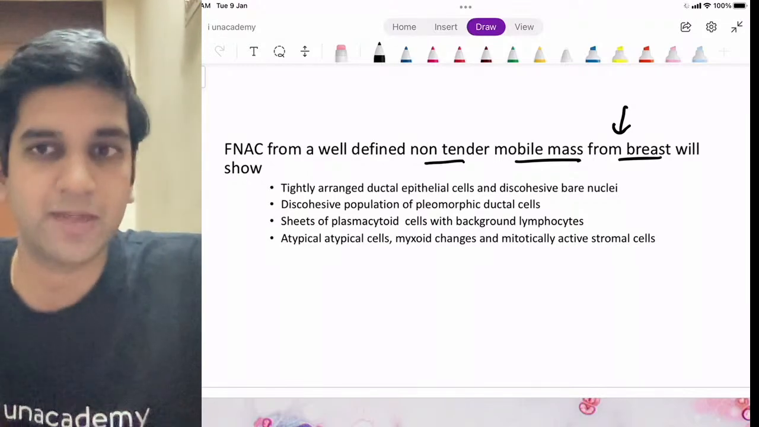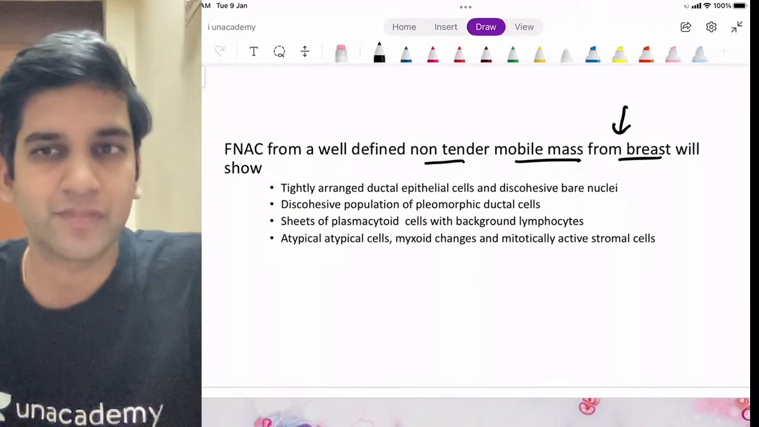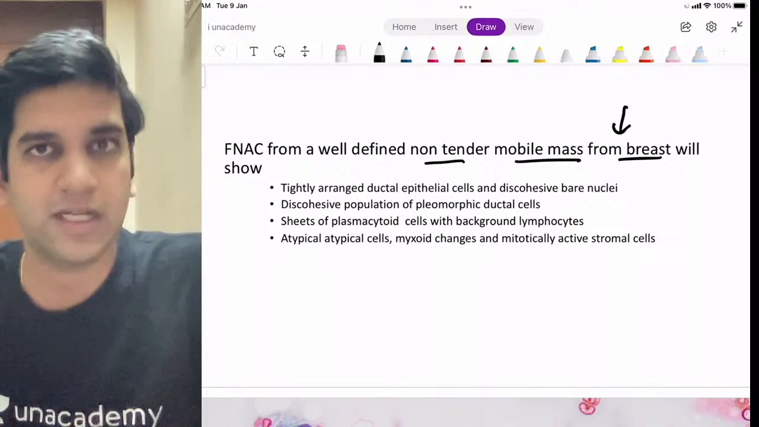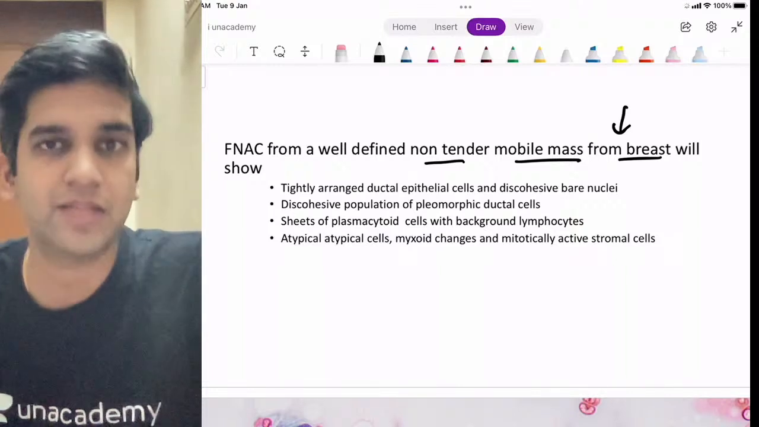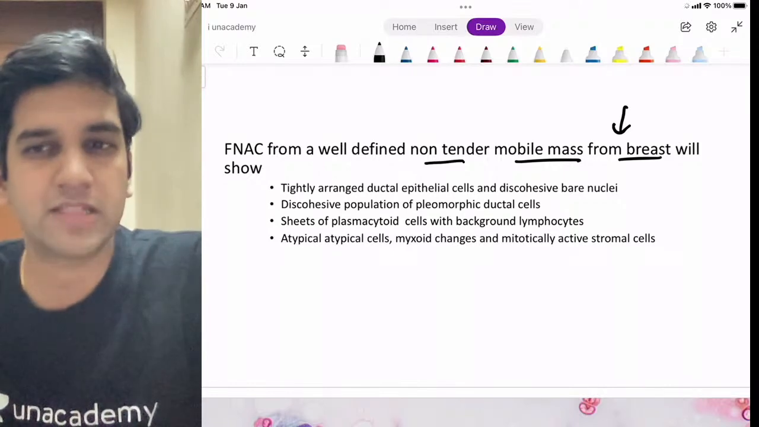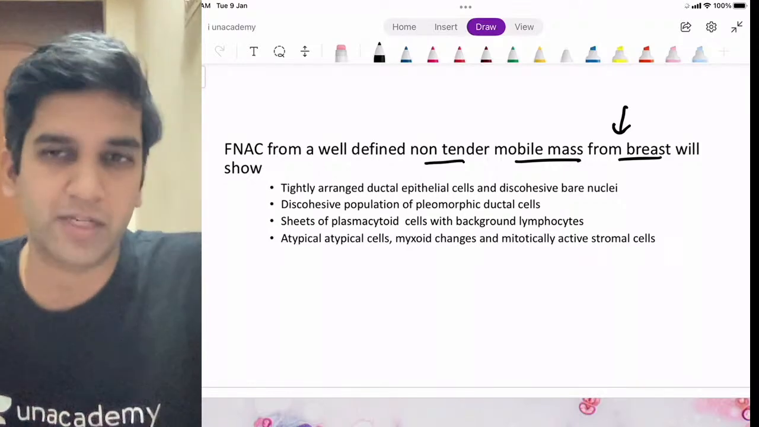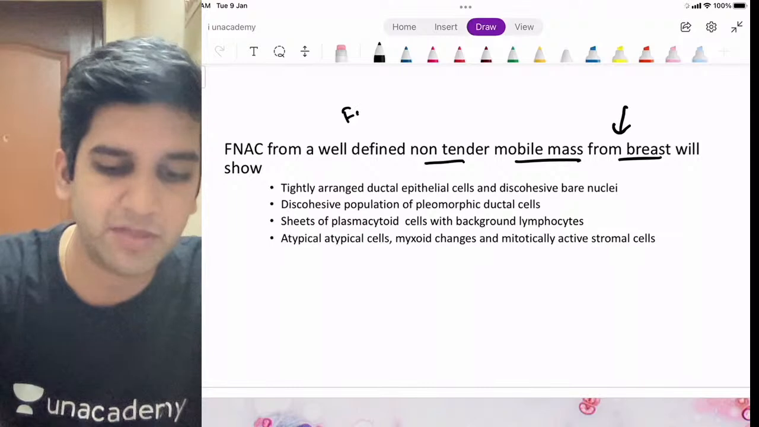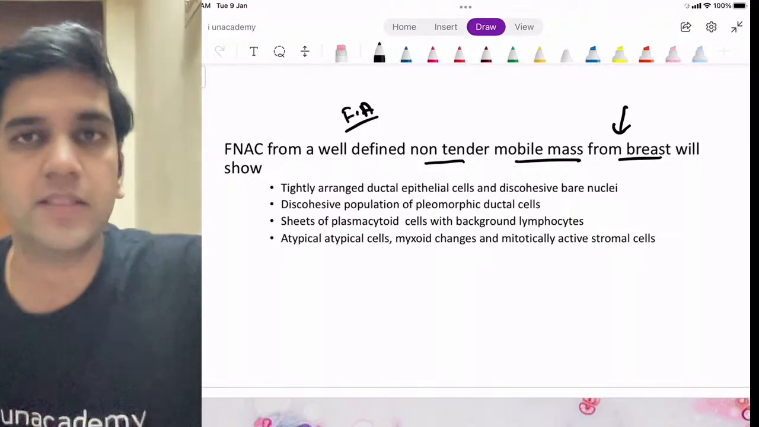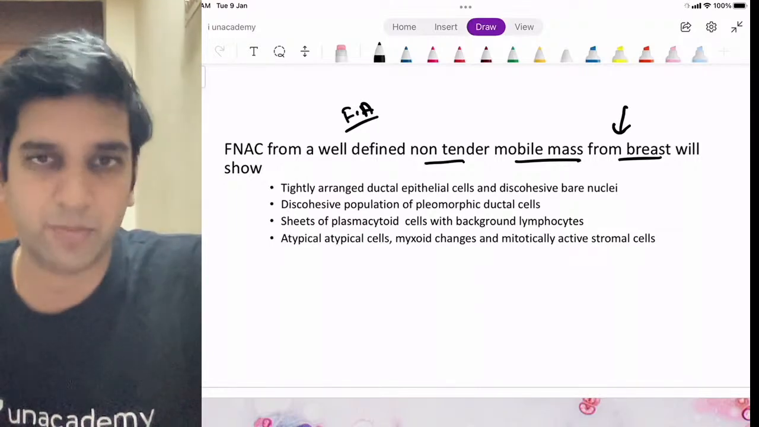That's a very easy question. I'm sure most of you guys will know the answer. It's a simple fibroadenoma, right? I hope all of you guys will accept that a non-tender mobile mass in the breast, I have to think of fibroadenoma, right? Okay. Now my question is a bit simplified. Which of the following will be the right answer for an FNAC of a fibroadenoma?